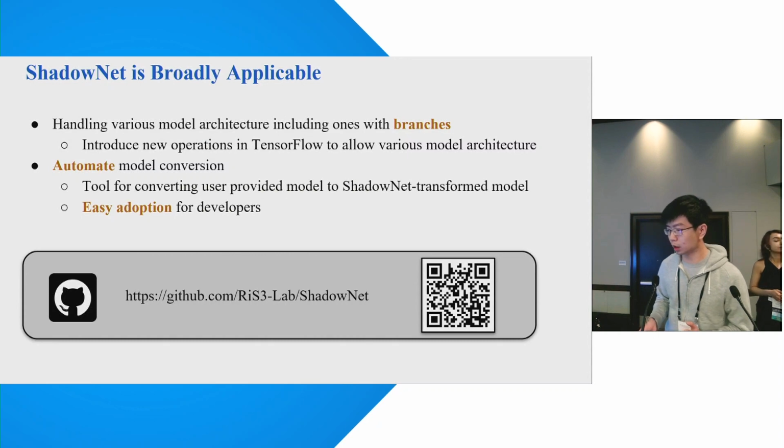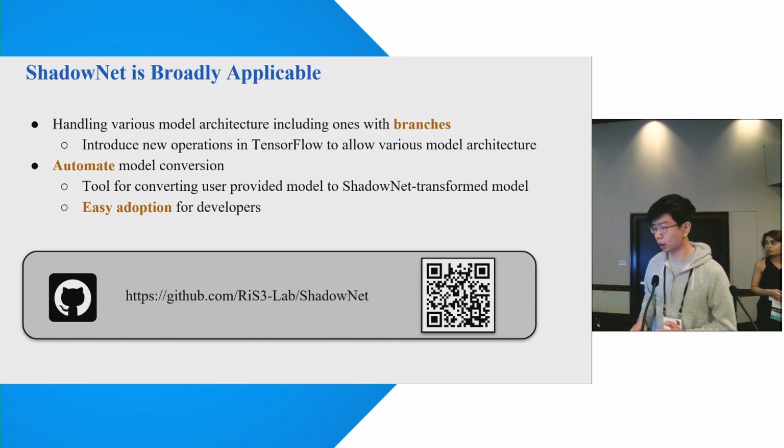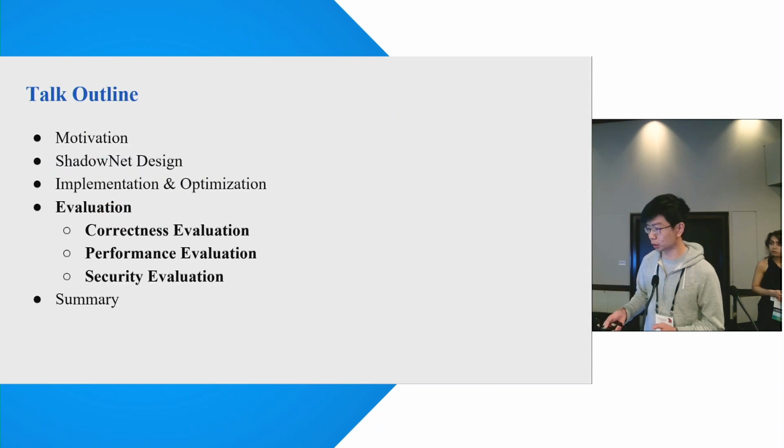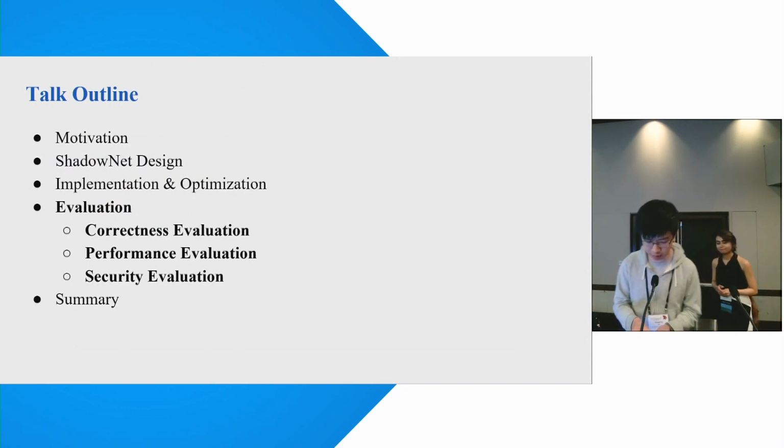In terms of the architectures that we support, we have ShadowNet operations to support the models with branches. In doing that, we support a wide range of different architectures for machine learning models. And we have automated model conversion, which means that if you give us a model that is implemented in TensorFlow Lite, we can just convert that automatically without any questions. And here's a link to our code, and feel free to give it a try once it's available. So with that, I hand over to Amrita to discuss the evaluation of our results.